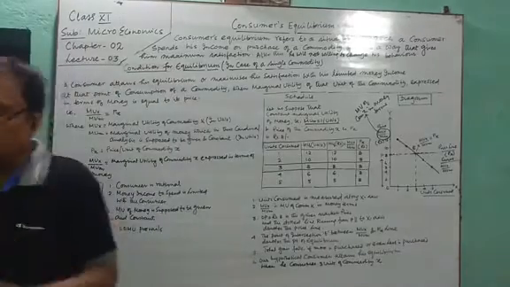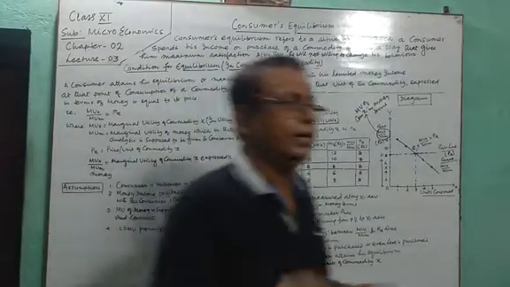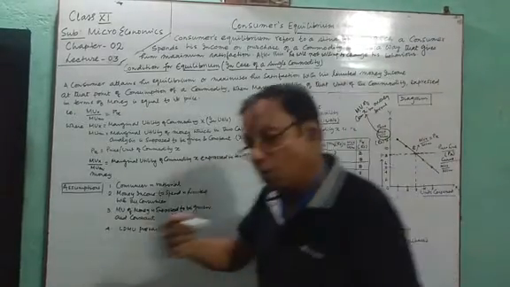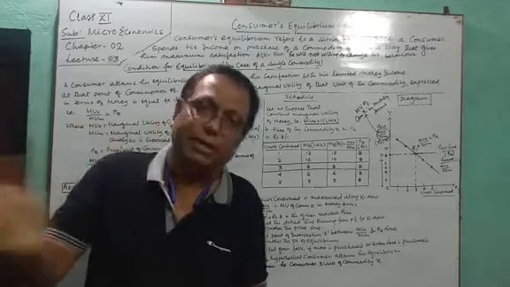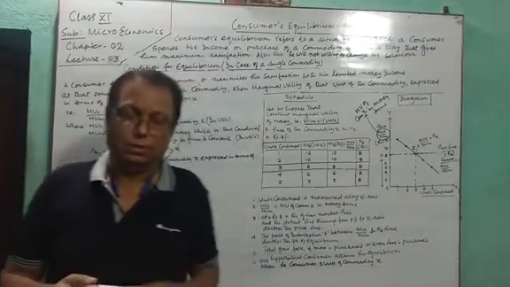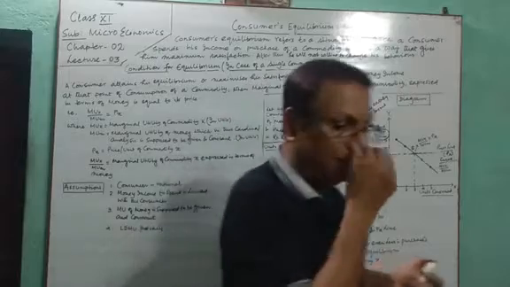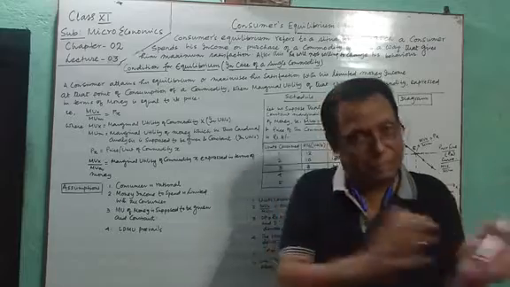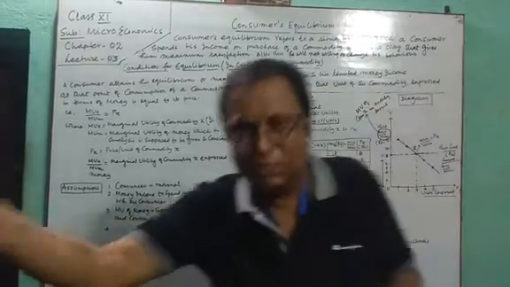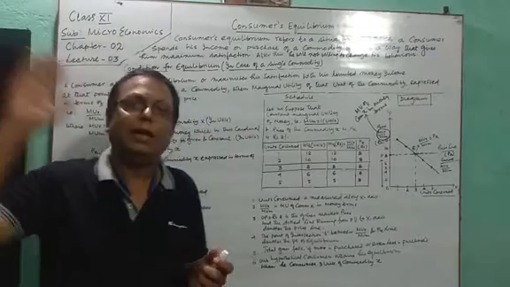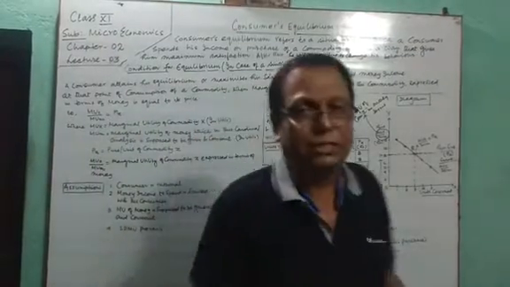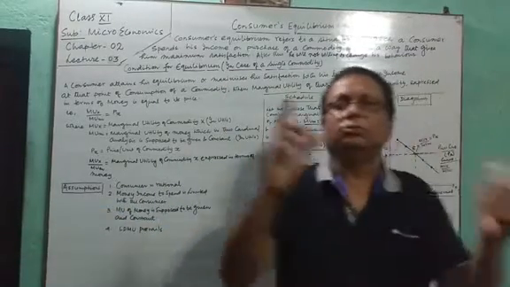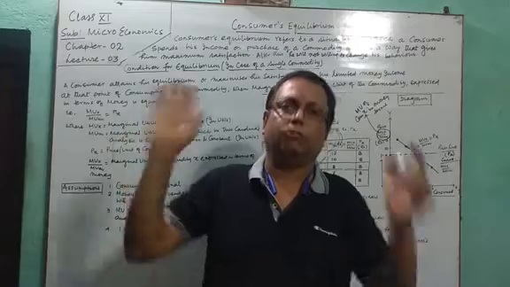Now, a consumer has a limited amount of money income, which he spends on a commodity or commodities in order to obtain utility or satisfaction. So by spending his limited income, the consumer is obtaining some amount of satisfaction. The money he is investing, he is spending, and in return he is getting satisfaction. A balance between this spending and the satisfaction obtained is known as the position of consumer's equilibrium.